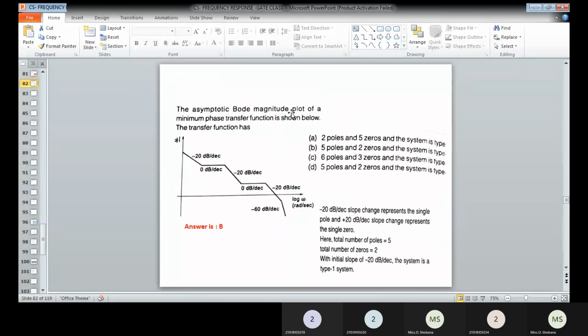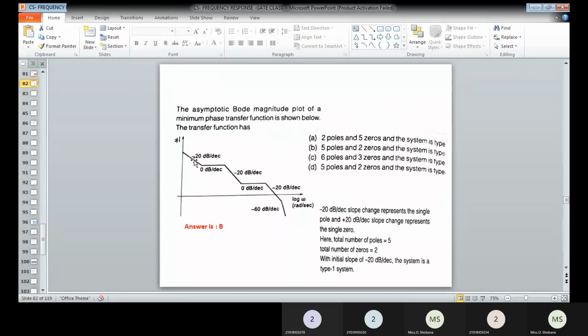The asymptotic Bode magnitude plot of a minimum phase transfer function is shown, and we have to calculate how many poles and zeros the transfer function has. In the previous problem we had to determine the transfer function, but here you just have to identify the number of poles and zeros. I have already given the hint: if you have a minus 20 dB per decade slope, then you have a pole, and if you have a plus 20 dB per decade slope, then you have a zero. This is the concept. By using that you have to calculate.